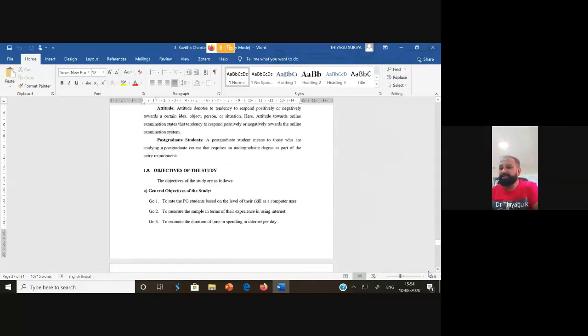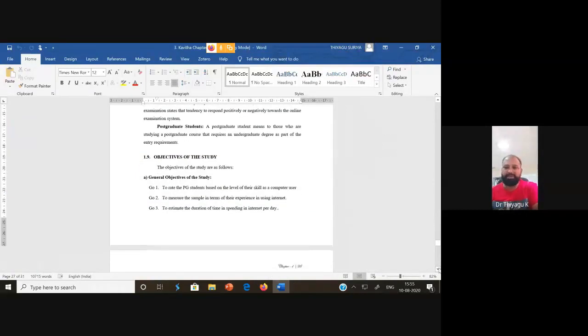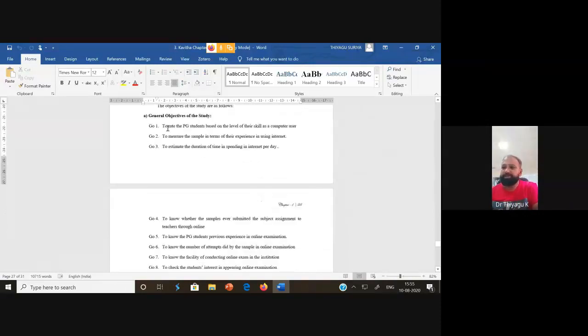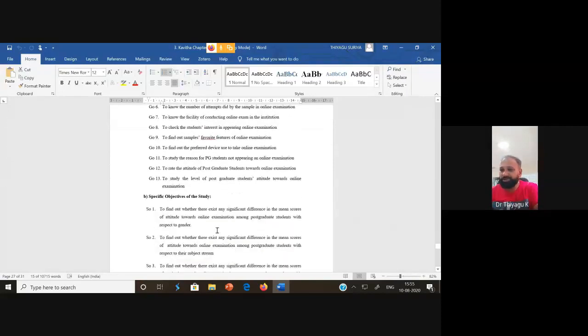Then next is called objectives. So see here, objectives of the study. Objectives of the study are divided into general objectives or specific objectives, but you can go with a single objective. You can go with only a single term like objectives of the study. So she is going to rate the PG students based on the level of their skills as computer users. Actually, this is general, but this is her main objective: to study the level of postgraduate students' attitude towards online examinations.